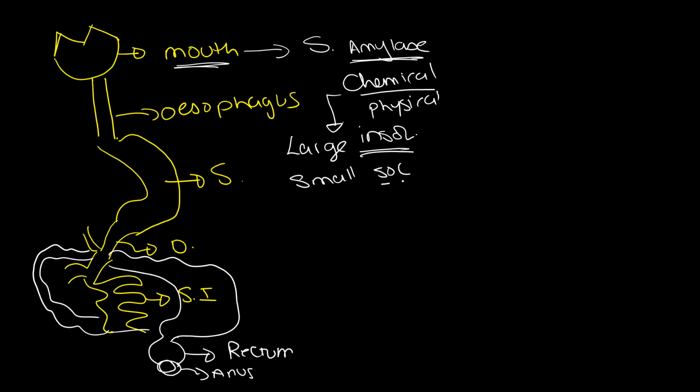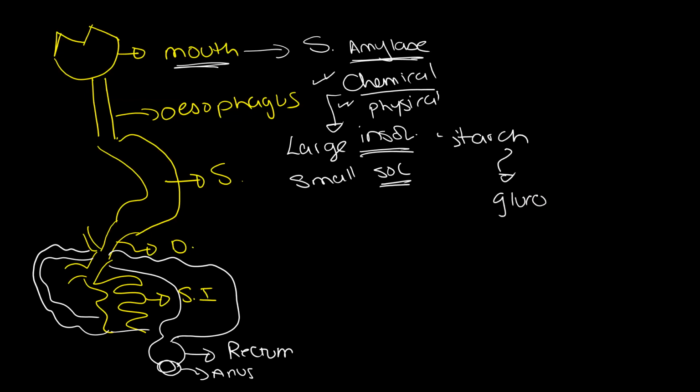Large insoluble food molecules into small soluble molecules. Actually, both types of digestion, chemical and physical, break down large food molecules to smaller food molecules. They both break down food from large pieces to small pieces. The difference is in chemical digestion, there is a change in the chemistry of the food. I will break it from large insoluble to large soluble. Like starch will be broken down to give me what?